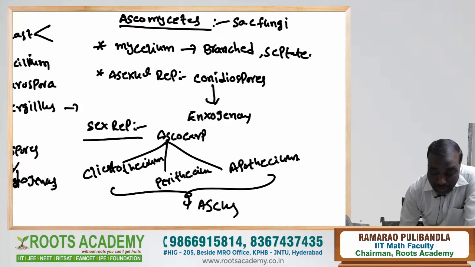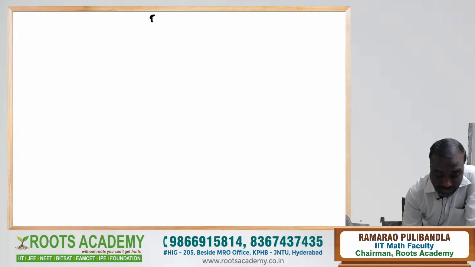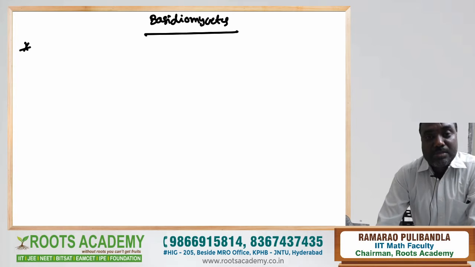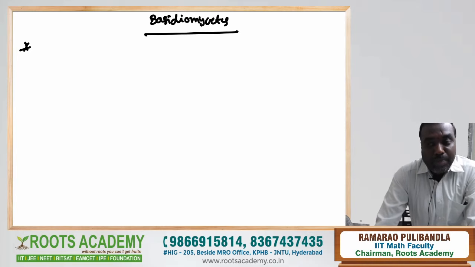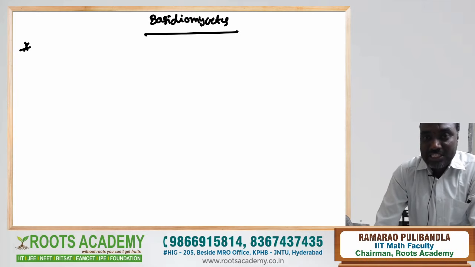Now let us see about Basidiomycetes, which includes rust fungi, smut fungi, bracket fungi, and puff balls. All these belong to Basidiomycetes.